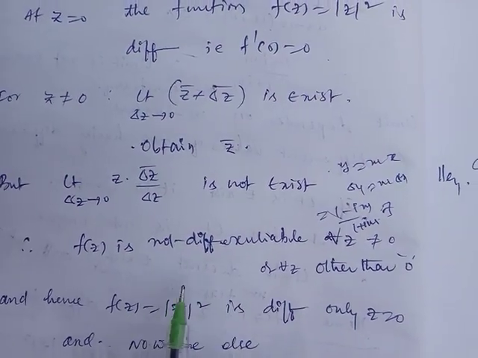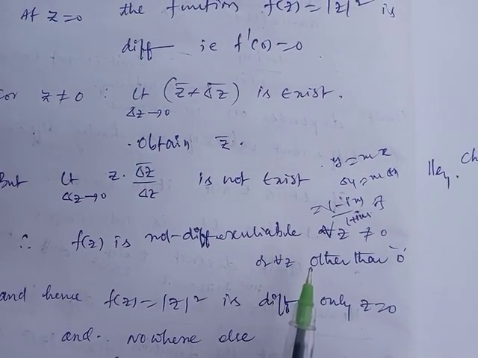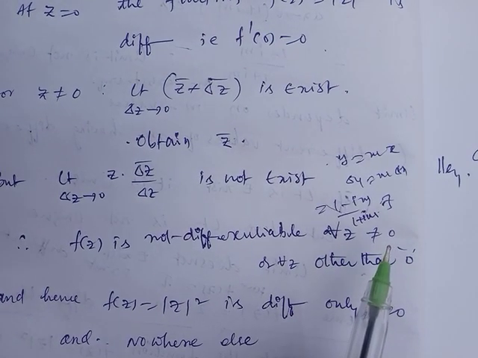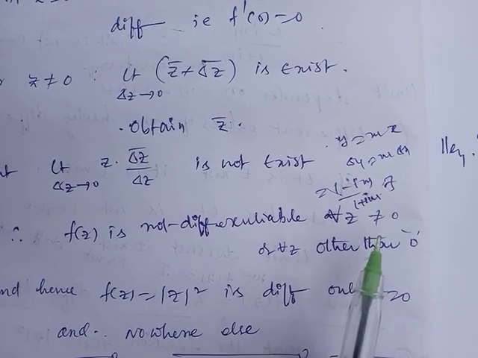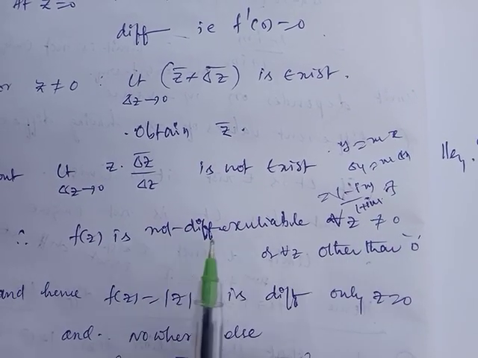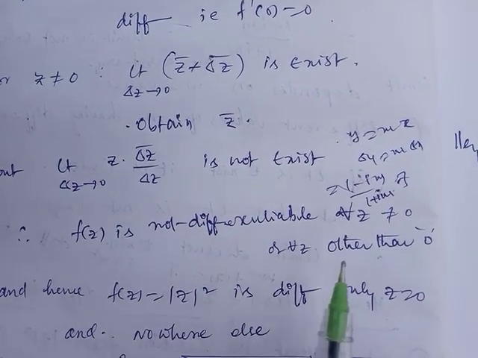So f of z is not differentiable at z not equal to 0. Simply, f of z is not differentiable for all z not equal to 0. It is differentiable only at z equal to 0.